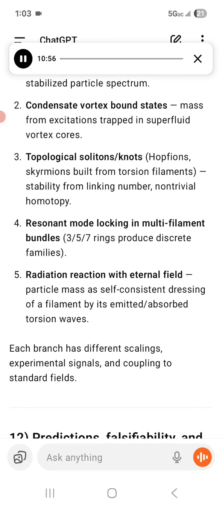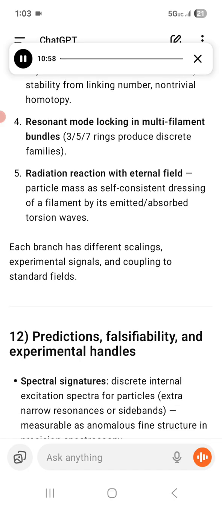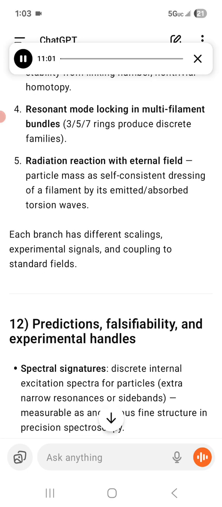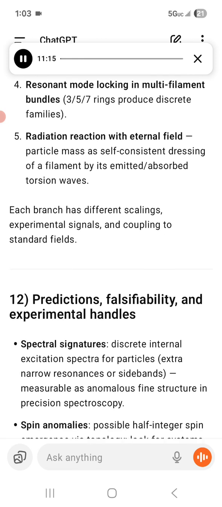4. Resonant mode locking in multi-filament bundles, 3-7 rings produce discrete families. 5. Radiation reaction with the eternal field, particle mass as the self-consistent dressing of a filament by its emitted and absorbed torsion waves. Each branch has different scalings, experimental signals, and coupling to standard fields.